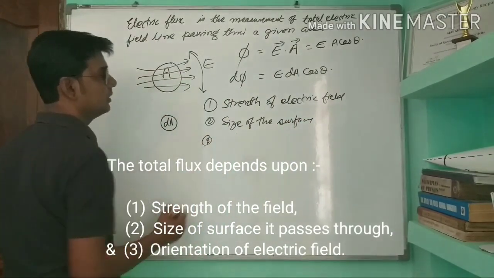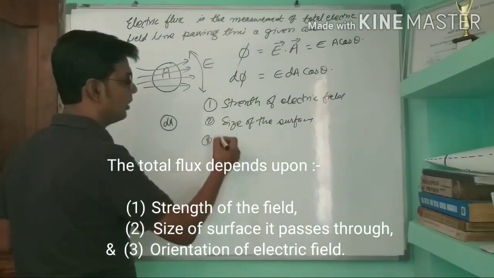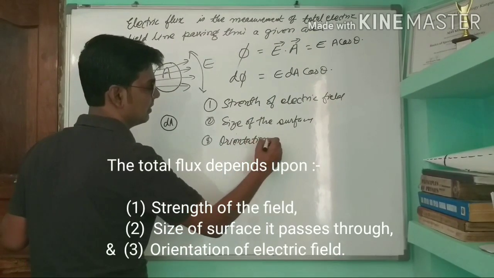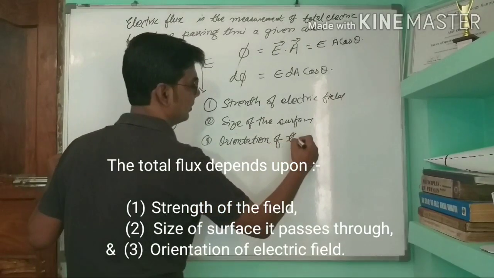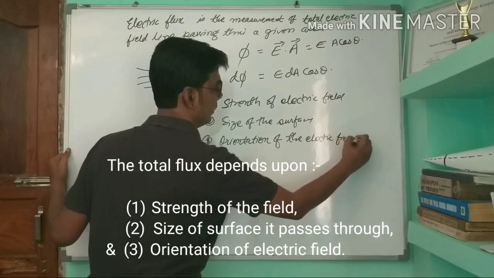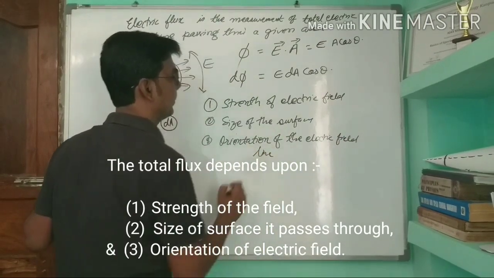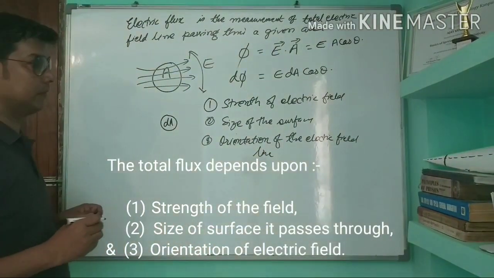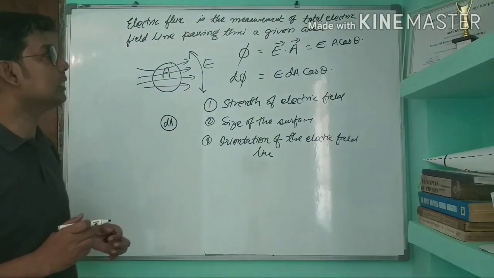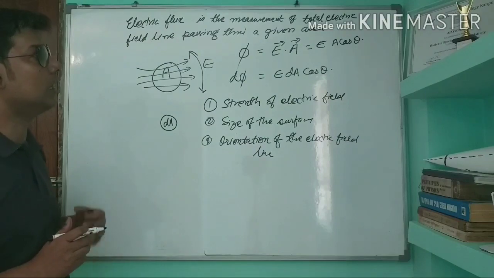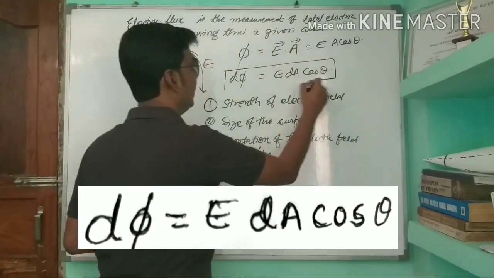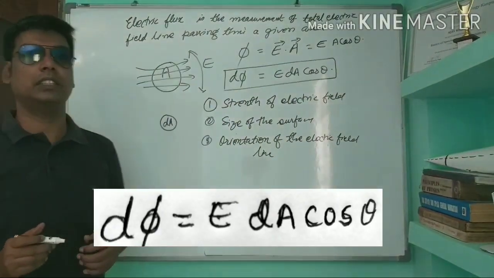And number 3, it depends upon the orientation of the electric field line. Electric flux is the measurement of total electric field passing through a given area. Therefore, we have d phi equal to E dA cos theta.